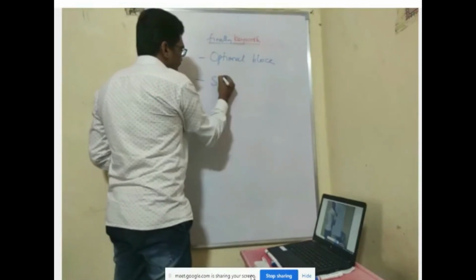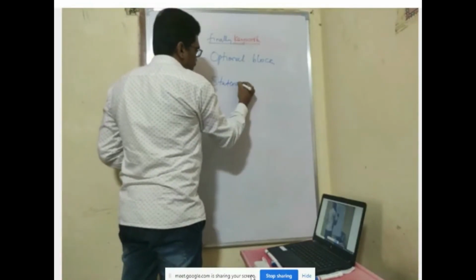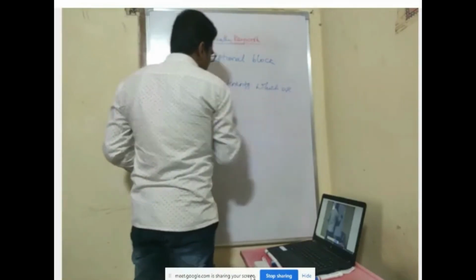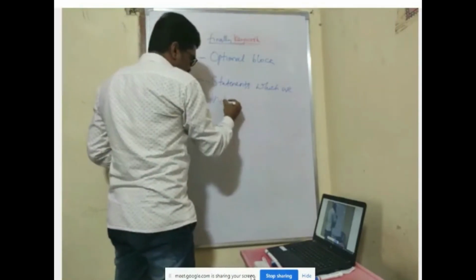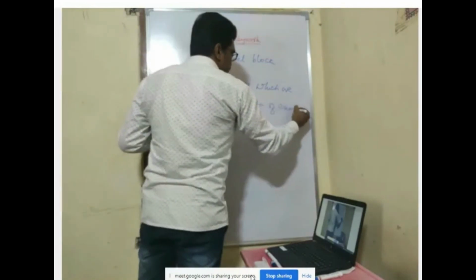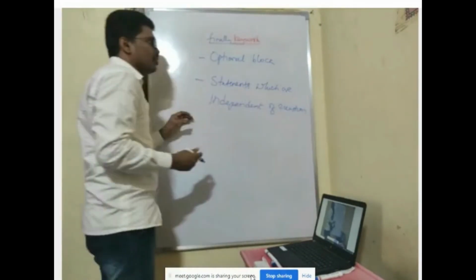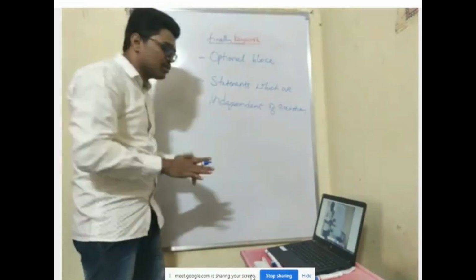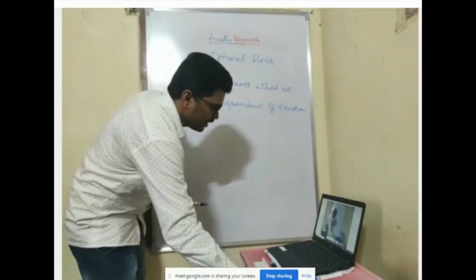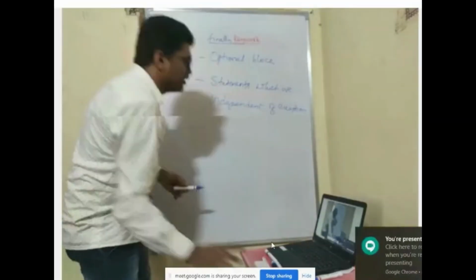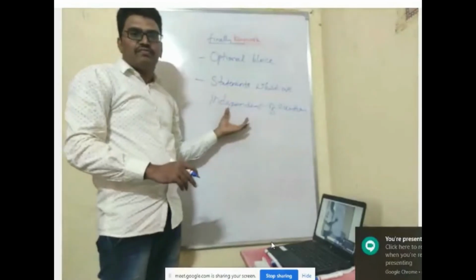Those statements which are independent of exception, you have to put in the finally block. Those statements which do not depend upon your exception, you have to put inside of the finally block.